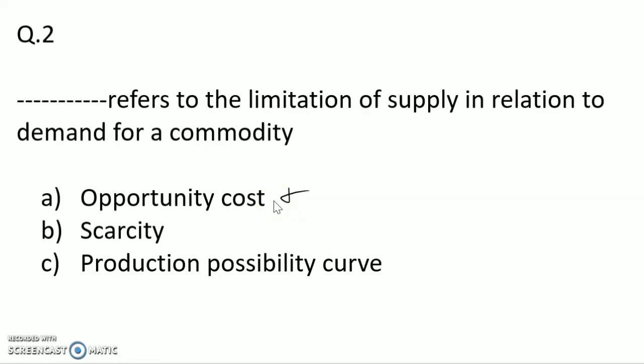Now scarcity we know. Then what is production possibility curve? Production possibility curve is the combinations of different commodities that can be produced when the resources of the economy are fully utilized. So here the question is dash refers to the limitation of supply in relation to demand for a commodity. So it's not production possibility curve. So the answer is option B, that is scarcity.